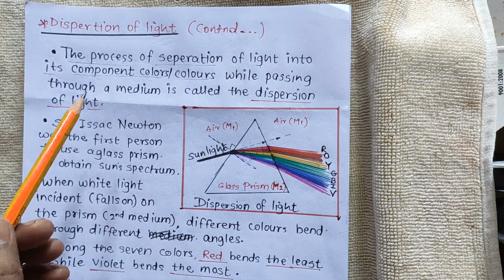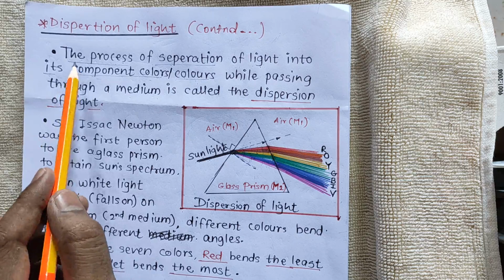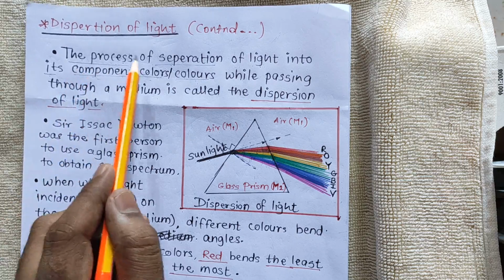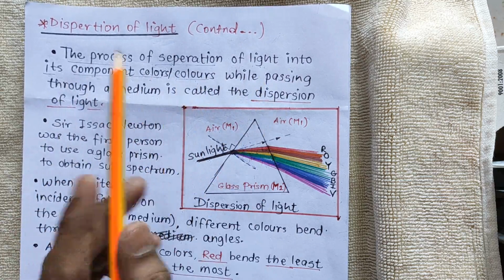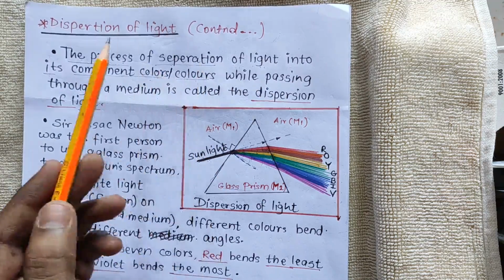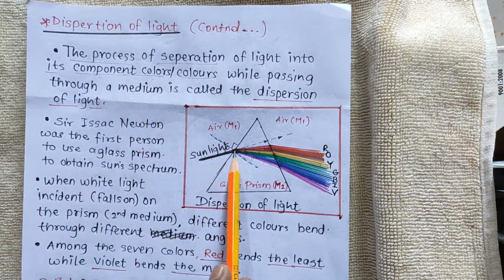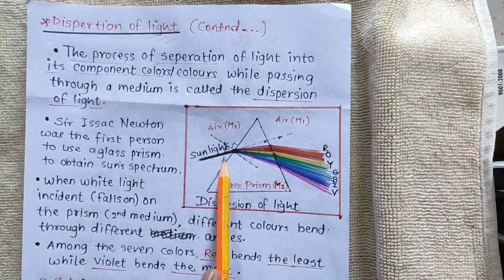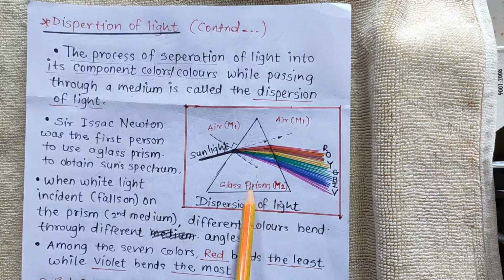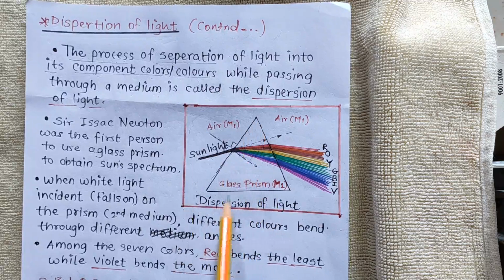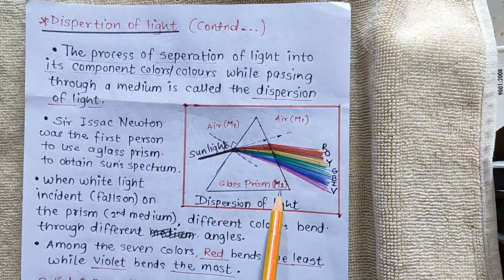What is dispersion of light basically? Dispersion of light is the process of separation of light into its component colors. Process of separation means what? This is a white light, and while this white light is going from air to the glass prism, this triangle is a glass prism. This is medium 2.